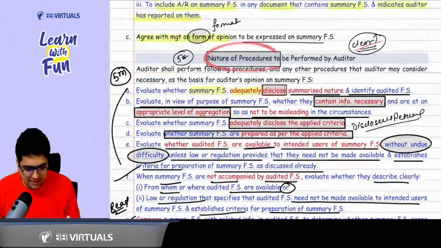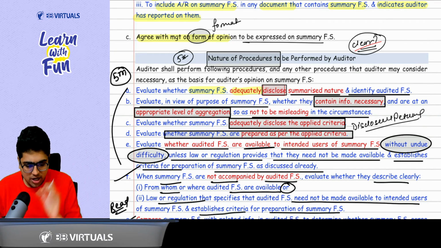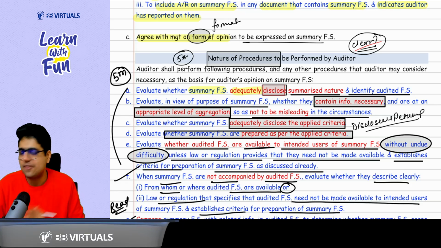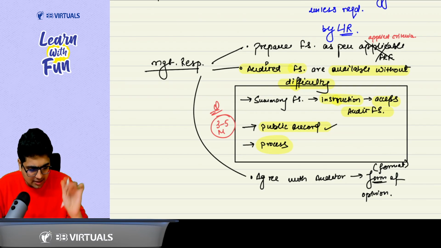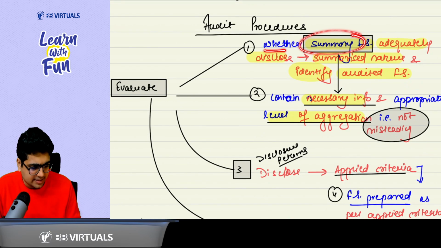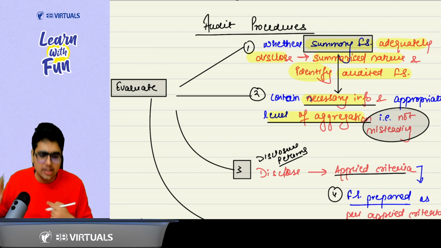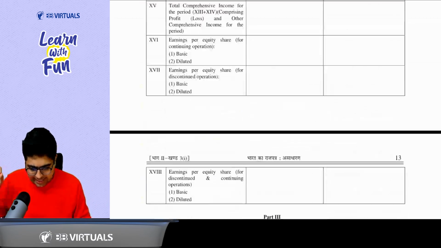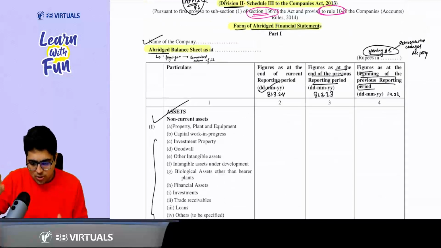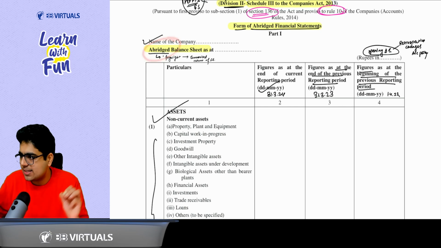Okay, sir. Then we discuss the topic of the nature of procedures, and I feel ICAI can ask a 5-marker question from it. The auditor shall perform the following procedures to evaluate. What are the things to be evaluated in case of summary financial statements? So just go with the flow. The first thing you will evaluate is whether the summary financial statements adequately disclose that they are summary financial statements. Like we saw the abridged financial statement. Is it clearly written that they are abridged financial statements? The answer is yes. In the beginning only, you are mentioning this is an abridged balance sheet, this is a summary balance sheet.